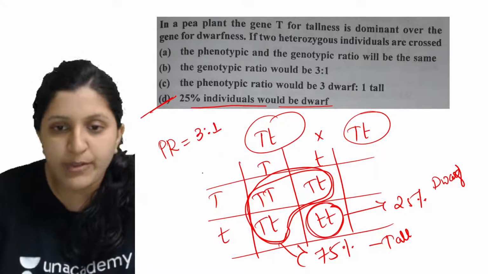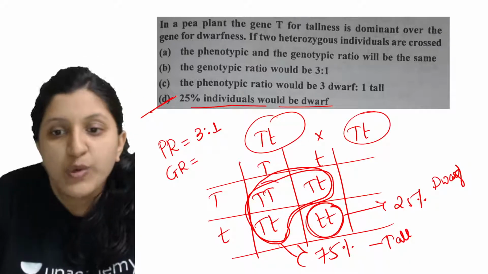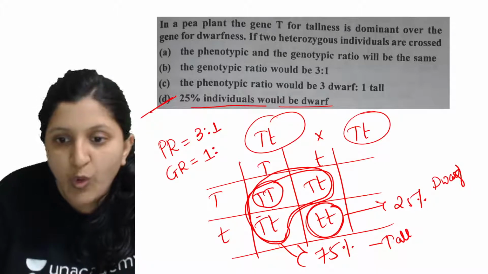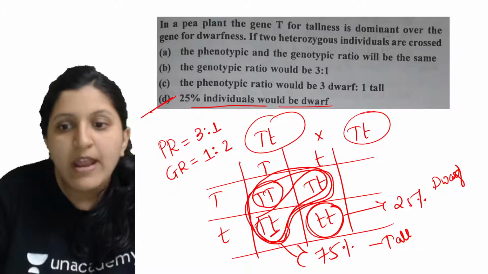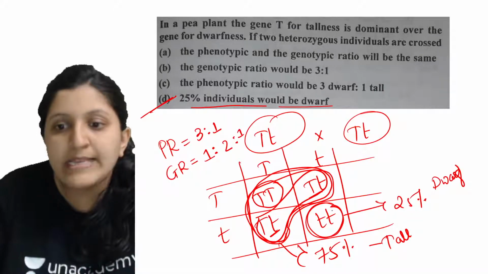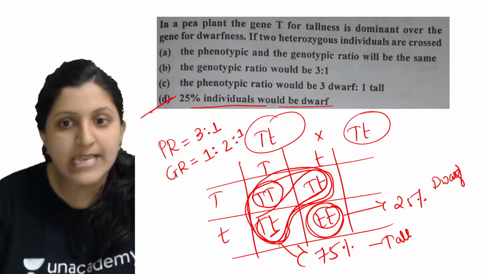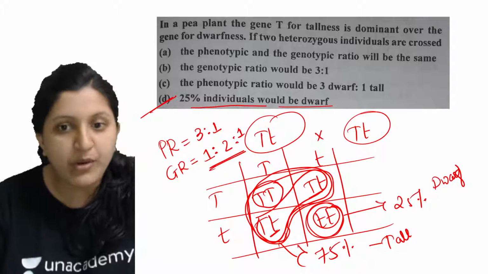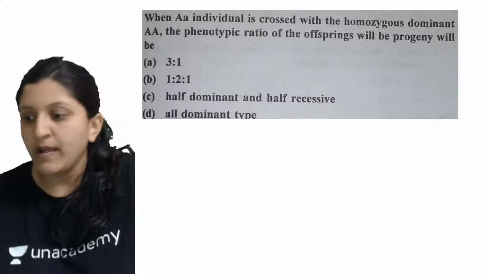Now the genotypic ratio: 1 is homozygous tall, 2 of them are heterozygous tall because they have different alleles, and 1 is homozygous dwarf, because both the alleles are the same. So the genotypic ratio is 1:2:1. Let's go to the next question.